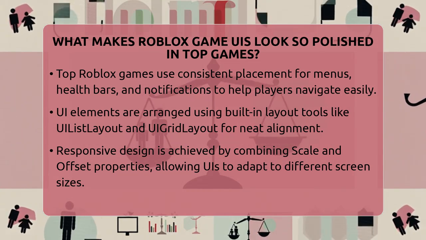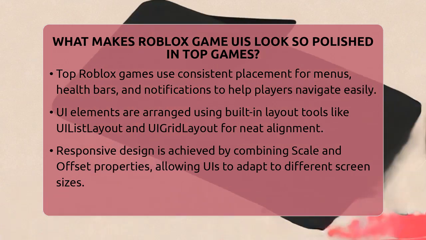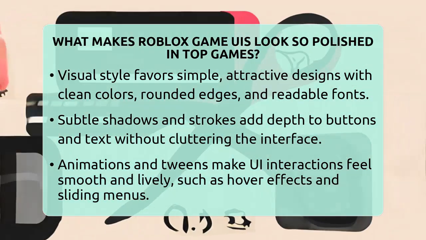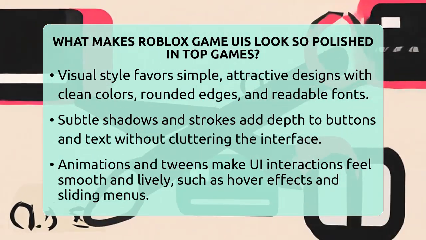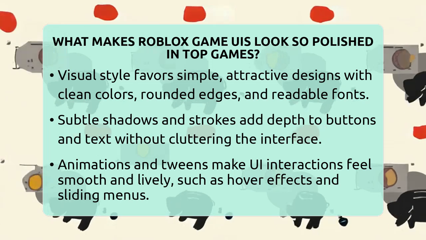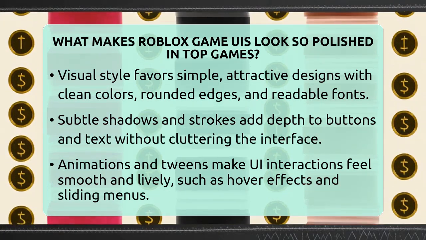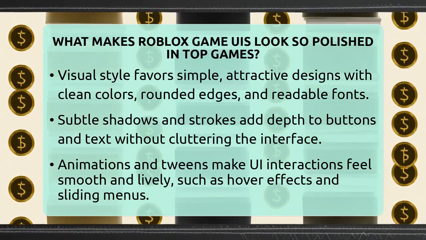Roblox developers also use built-in layout tools like UIListLayout and UIGridLayout. These tools automatically arrange buttons, icons, and text in neat rows or grids. They make sure everything stays aligned, no matter what screen size the player is using. This saves time and keeps the UI looking tidy across desktops, tablets, and phones.